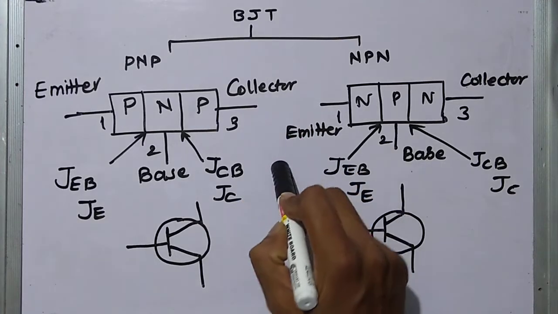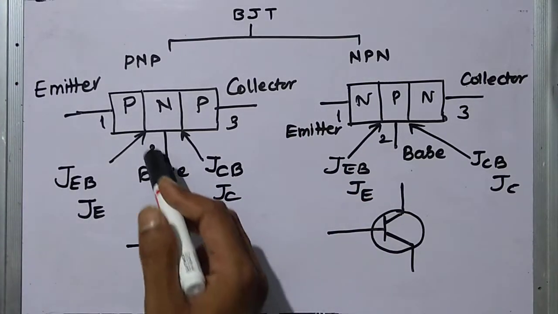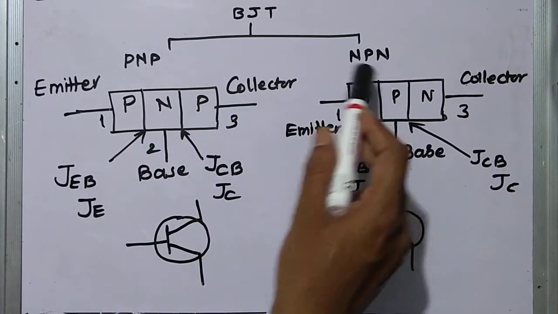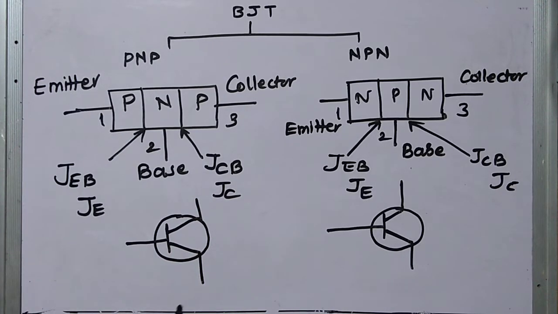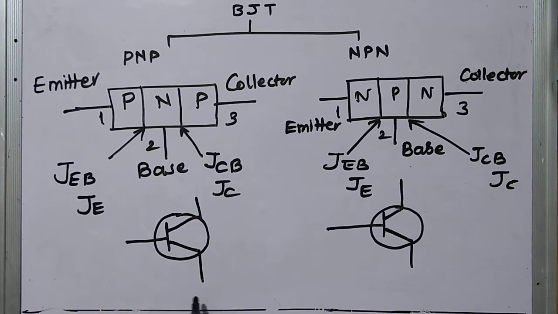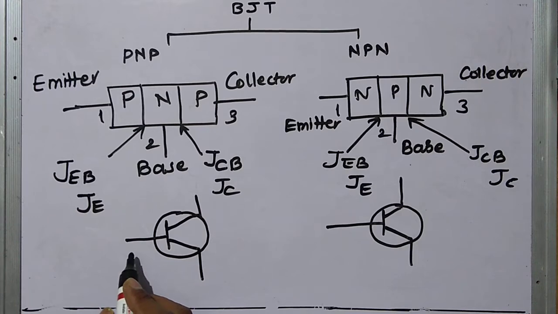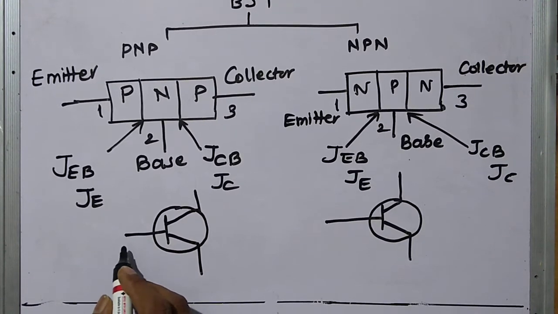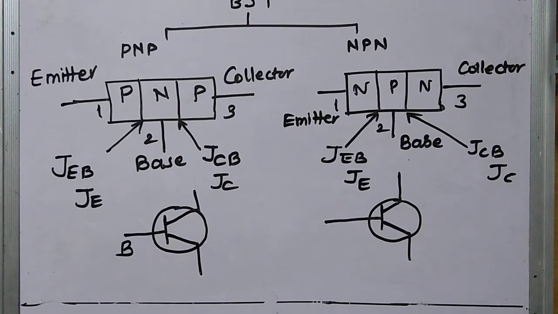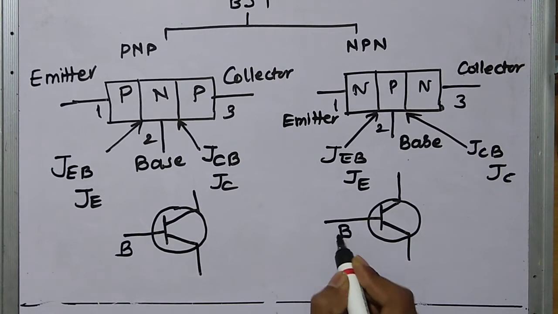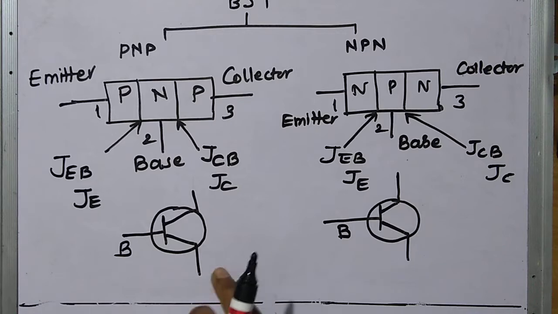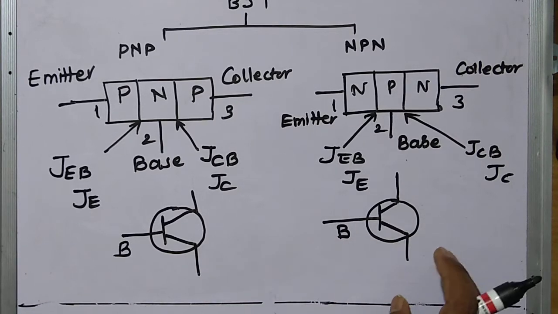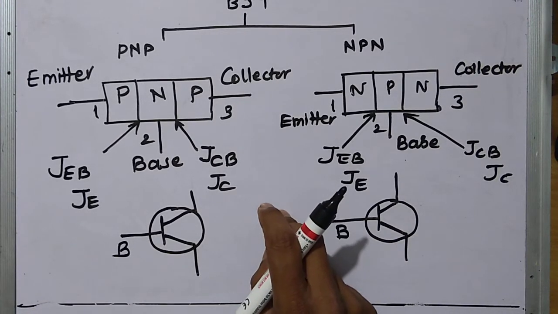Okay. Now we will see how to differentiate between a PNP transistor and a NPN transistor. So let us say the middle terminal is base. Up to here no problem. Both are similar in appearance. Now how to differentiate it?